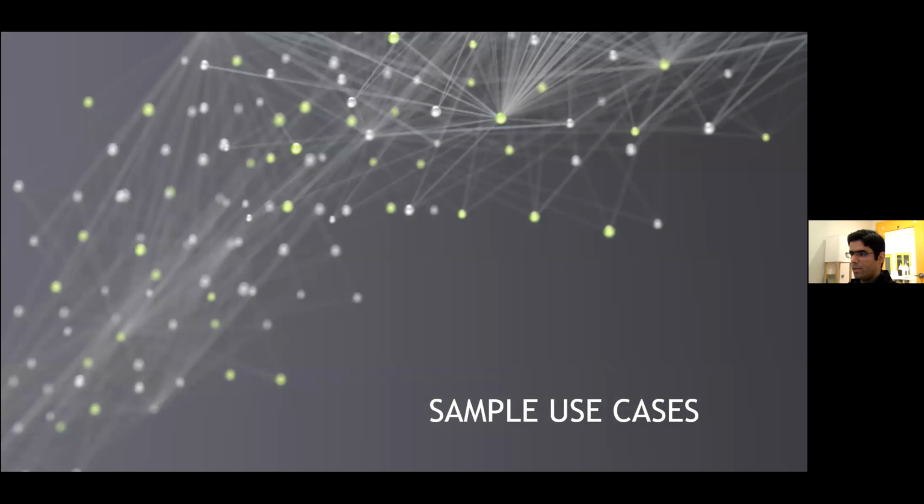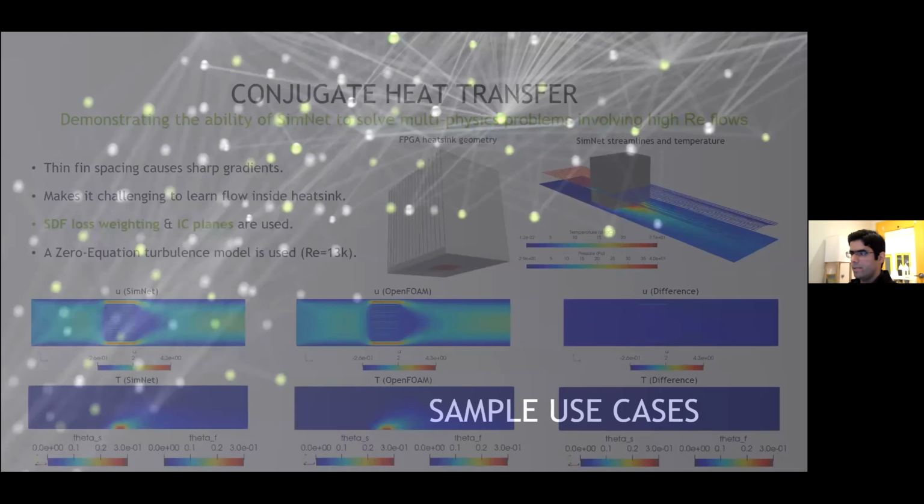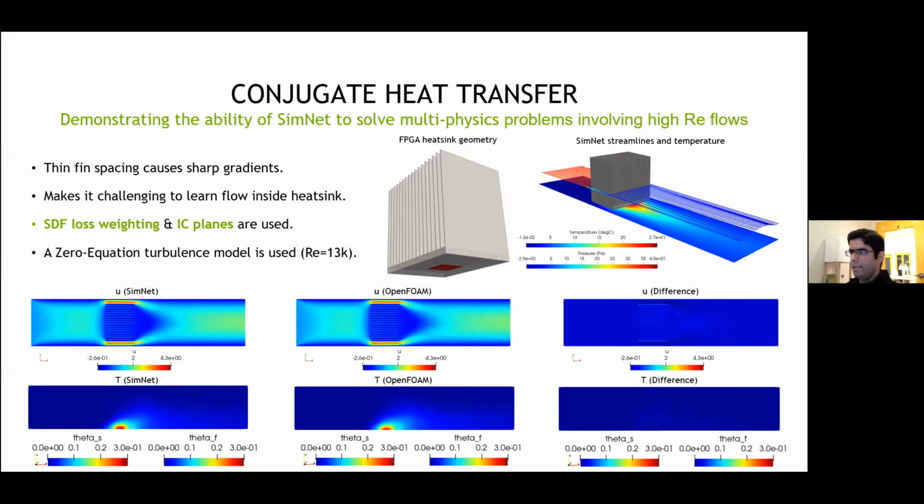So in the next few slides, I will show some sample use cases in SimNet. The first one is conjugate heat transfer. In this example, we show that SimNet is able to accurately solve multi-physics problems involving high Reynolds number flows. The geometry of the FPGA heatsink is shown here. This geometry is challenging to solve because the spacing of the fins is really close, and that causes some sharp gradients in the solution, which are difficult to learn for a neural network solver.